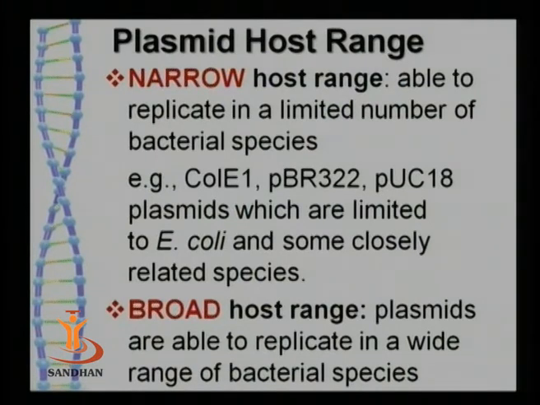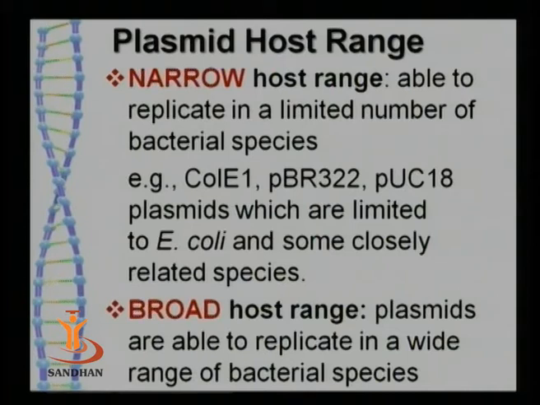Plasmids also have a certain host specificity. Some plasmids have a narrow host range. That means they can remain present in a few groups of bacteria only. As for example, ColE1 plasmid or pBR322 etc. They are limited to E. coli only and the species which are closely related to E. coli. They cannot be found in a distantly related species like bacilli.